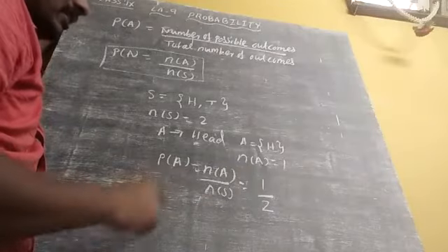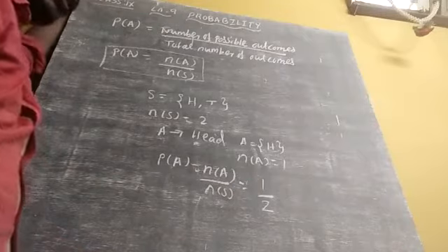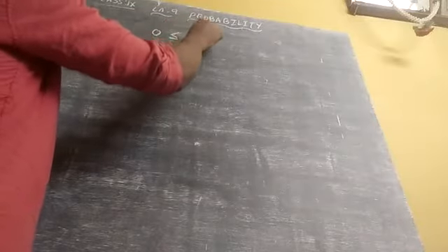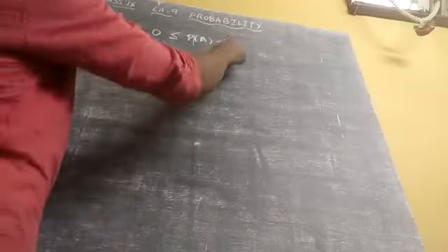Some basic conditions are also there in probability. The probability always lies between 0 less than or equal to P of A less than or equal to 1.